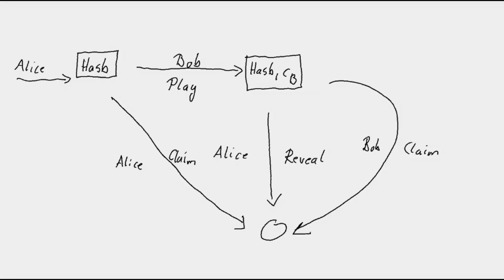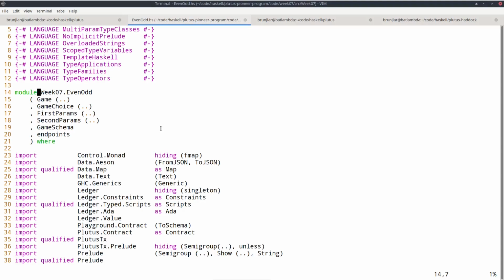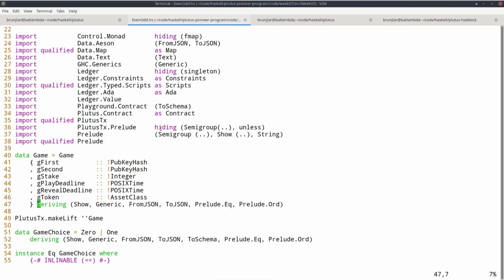First, just using the techniques we already know about. So let's look at the implementation. It's in the module EvenOdd. And if you're wondering about that name, it's just because if the sum of the two numbers that the players pick is even, then the first player wins, and if it's odd, the second player wins. Which is the same as what I said earlier, that if they agree, the first player wins, and if they are different, the second player wins. And I called the first and second player first and second instead of Alice and Bob here.